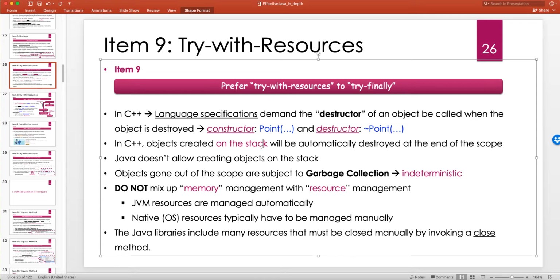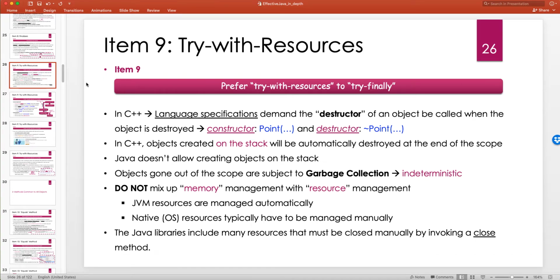When that object is no longer in scope and there is no reference or pointer on the Java stack that refers to it, that object is abandoned, it is garbage. What we want is that when it goes out of scope, we can deterministically release the native resource that this object holds on to.